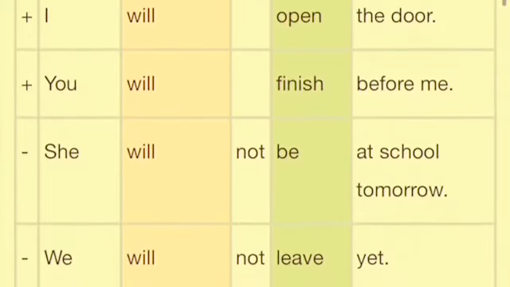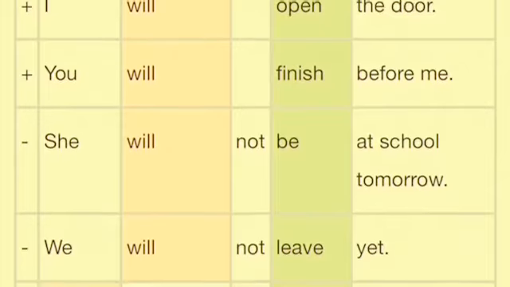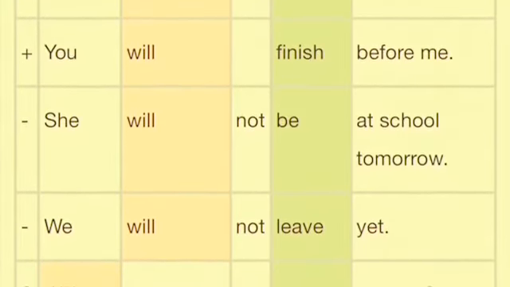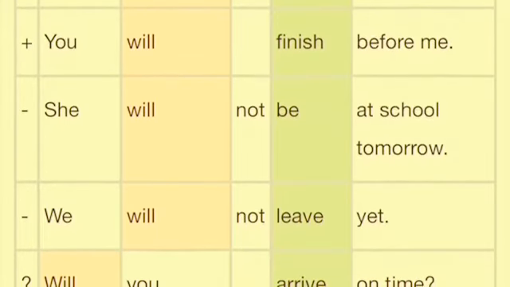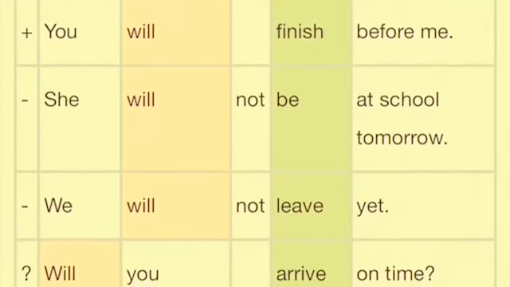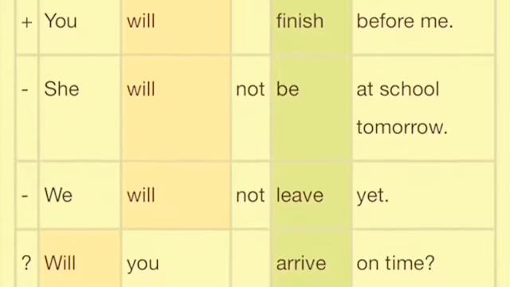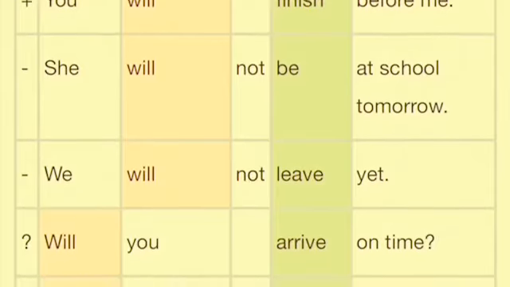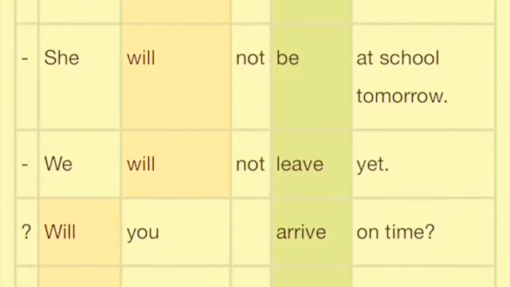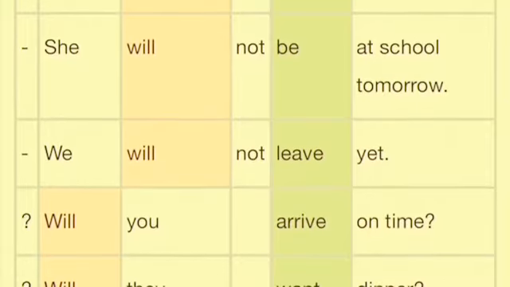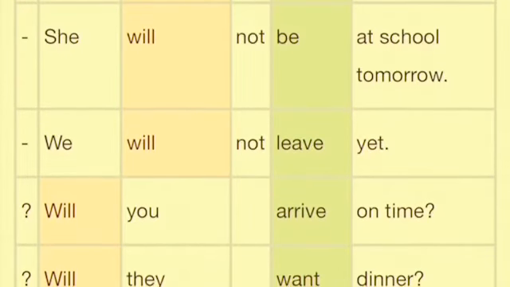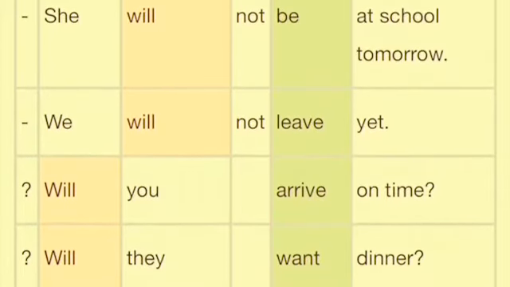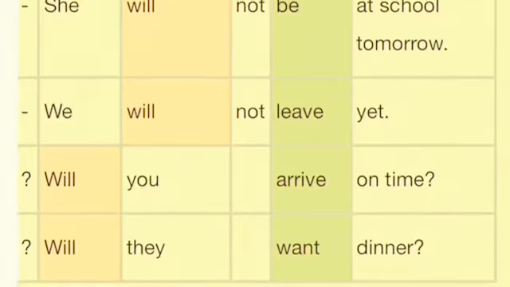So for your question sentence, we have will you arrive on time. Already I have explained you, in case of question sentences, we exchange the subject and the auxiliary verb. See, check out here, it's will you arrive on time question mark. It's not you will. Got it? We exchange the subject and the auxiliary verb. So we have exchanged you and will. Got it? So will you arrive on time? Next, will they want dinner question mark.